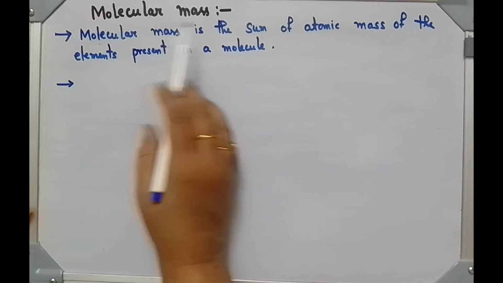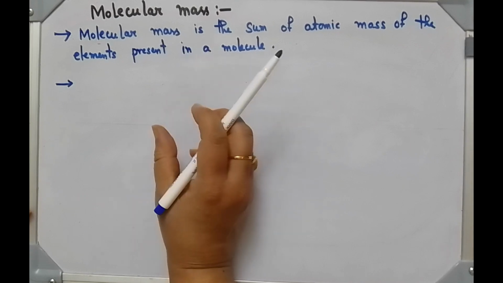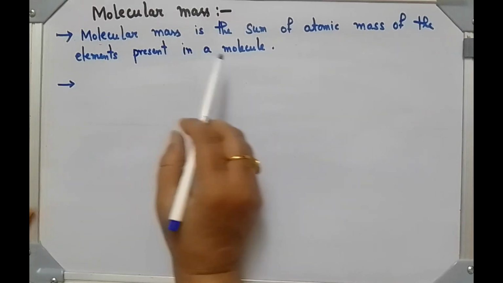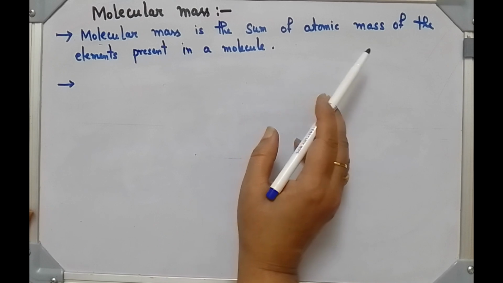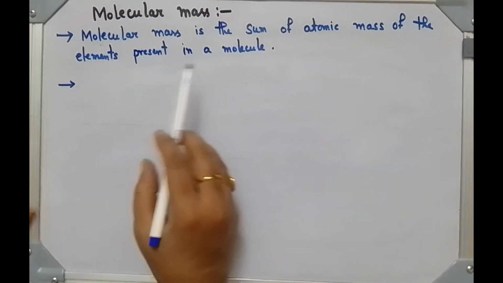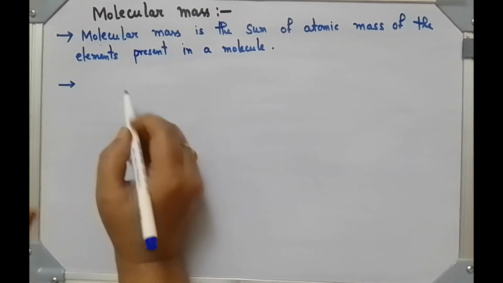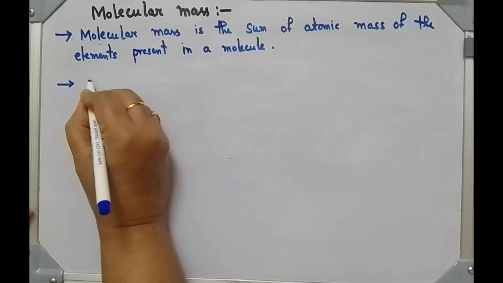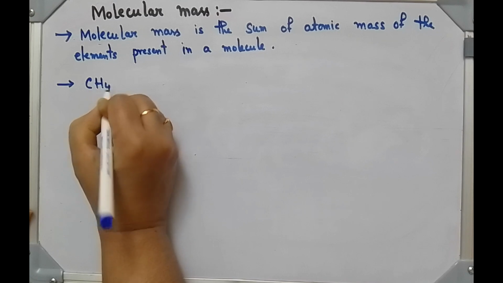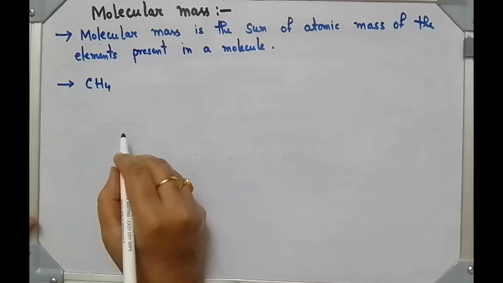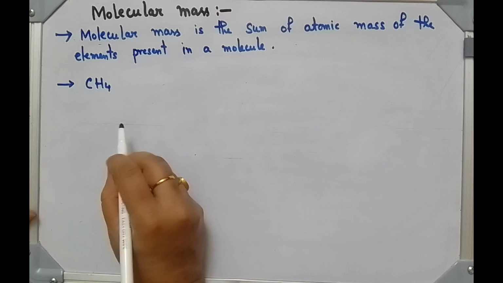Next topic is molecular mass. What is molecular mass? Molecular mass is the sum of the atomic masses of the elements present in a molecule. As an example, we are considering methane. To calculate molecular mass, what do we have to do?